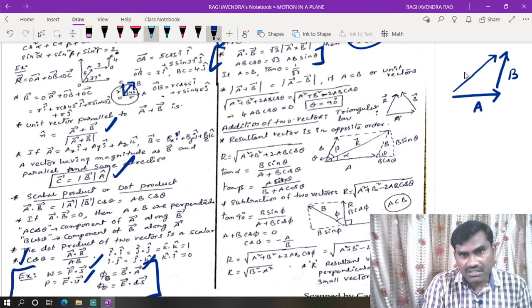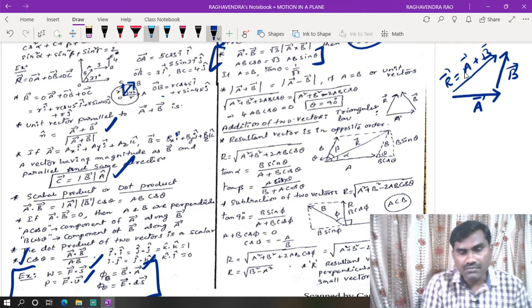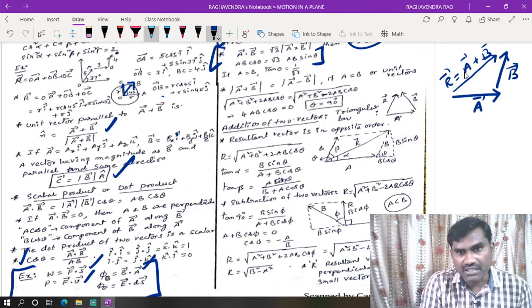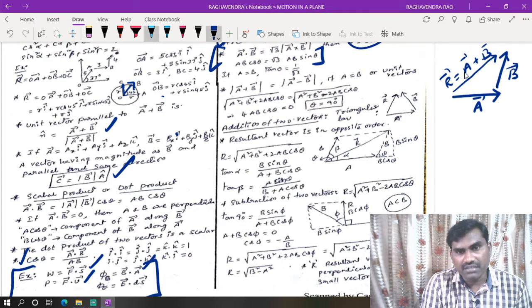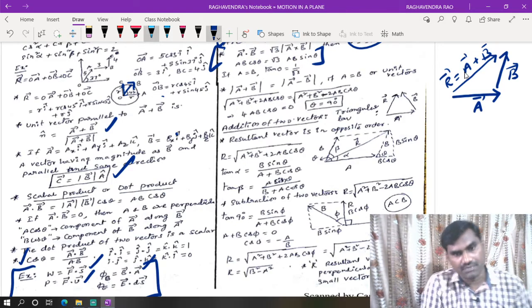That means if this vector is in this direction and that vector is in this direction, then we can say same order. But as the resultant vector is directed like this, it is in opposite order. Now R is equal to A plus B, that means R bar is equal to A bar plus B bar. So according to the statement, if two vectors are representing two sides of a triangle, the resultant of these two vectors is the other side of the triangle, which is in opposite order.